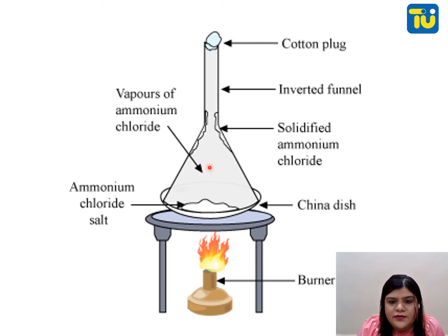This will make fumes, converting from solid to gas, and since the gas cannot go anywhere, it will be collected in the funnel. This is how you can separate ammonium chloride from salt. The salt will be left behind and the ammonium chloride will collect in the funnel. This proves that ammonium chloride undergoes sublimation.